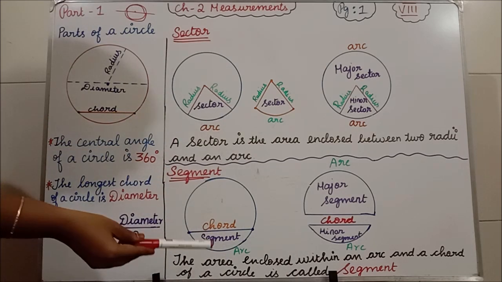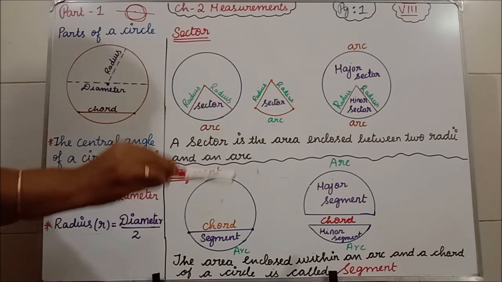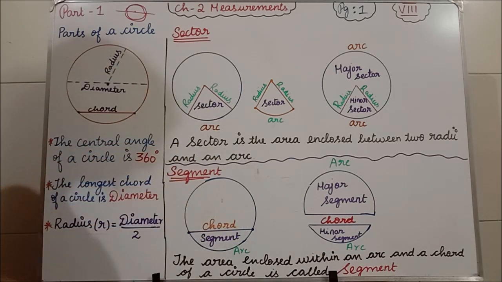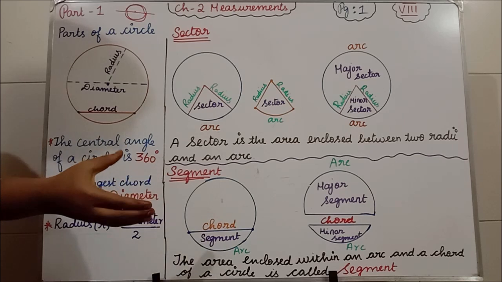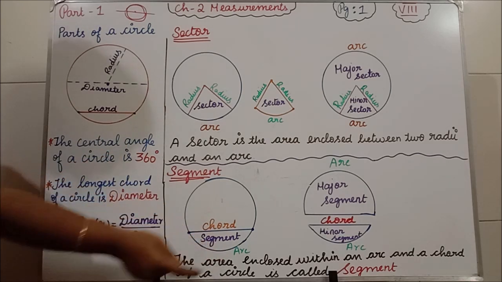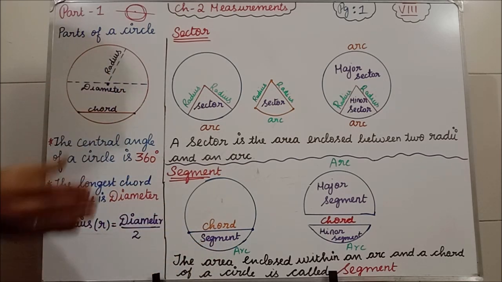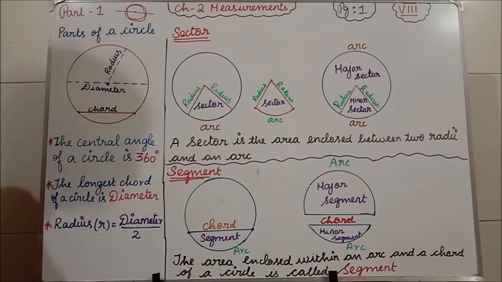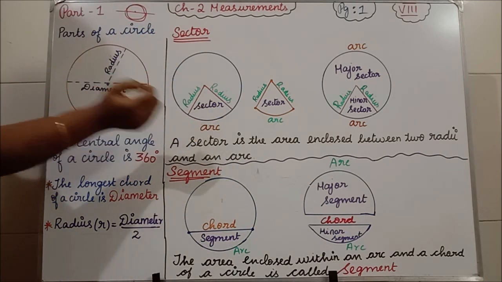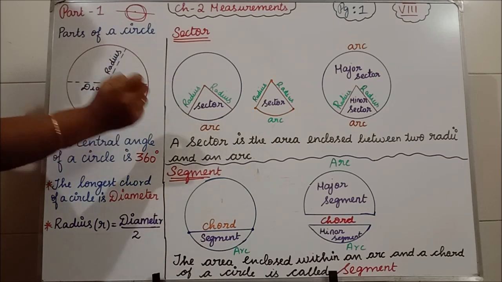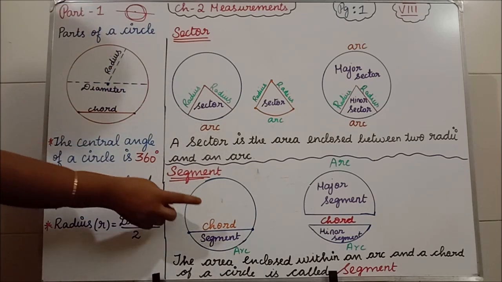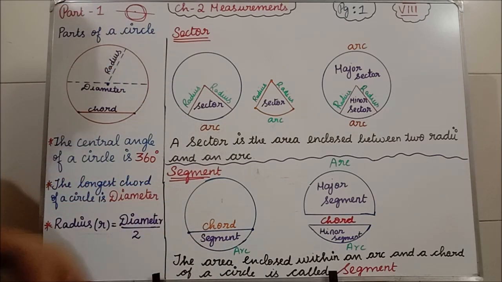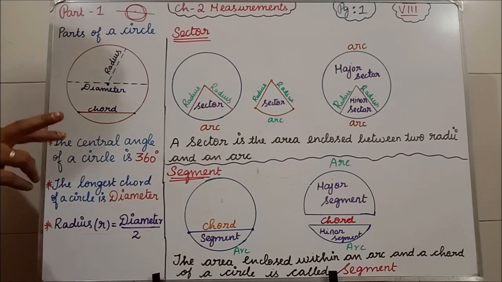Clear? The area enclosed within an arc and a chord. Okay, the area enclosed with what? Here chord, here arc we are having. So the area enclosed between a chord and an arc is called what? Segment. Okay, the area enclosed between two radii and an arc is called what? Sector. The area enclosed between a chord and an arc is called what? Segment. Clear the difference between sector and segment?